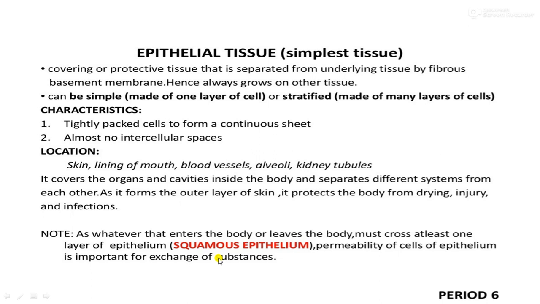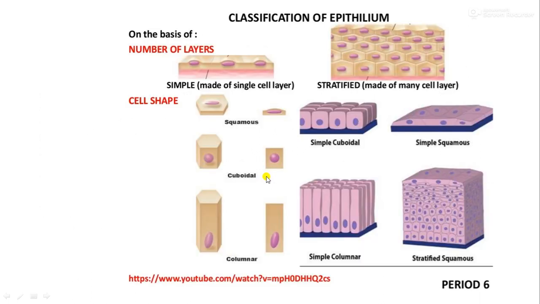For example, in lung alveoli, the alveoli are surrounded by blood vessels, and the epithelium of the alveoli as well as the blood vessels act as a membrane, and exchange of gases takes place. Okay. Now comes classification. One I already told you, based on the number of layers.